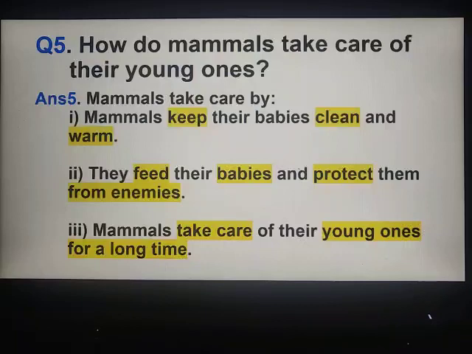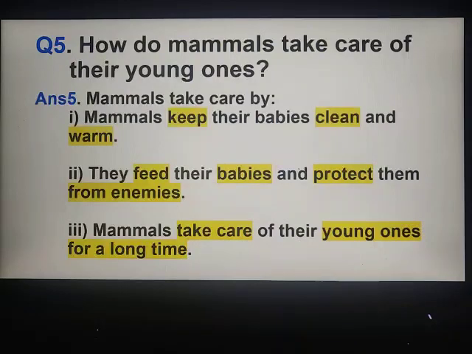For example, birds, lion, etc. Birds take care of their babies in the nest for a long time, and lions also take their babies along with them while hunting food. So, in this way, they remain with their parents for a long time.